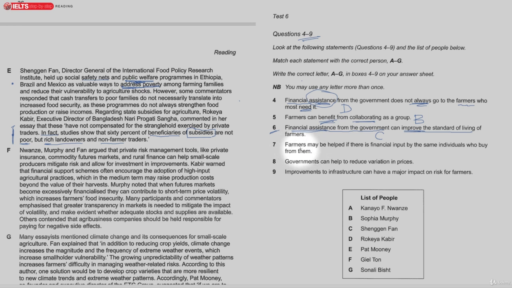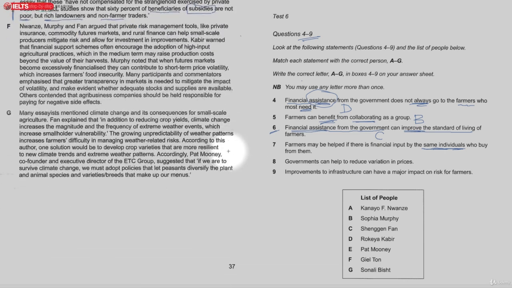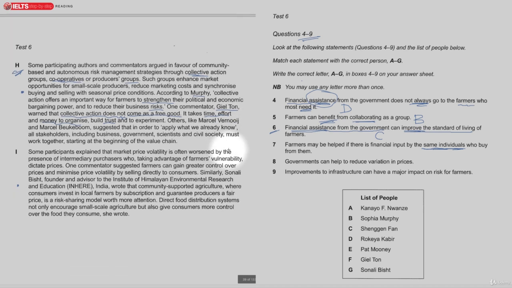Number 7, farmers may be helped if there is financial input by the same individuals who buy from them. That's the key word there, same individuals. Because we heard a lot about farmers being helped by governments, but what about people who actually buy directly from the farmers? What if they gave them or helped them out financially when they needed it? And it's written over here.